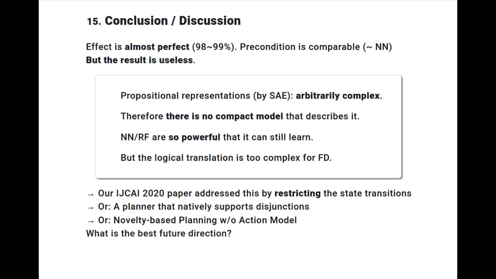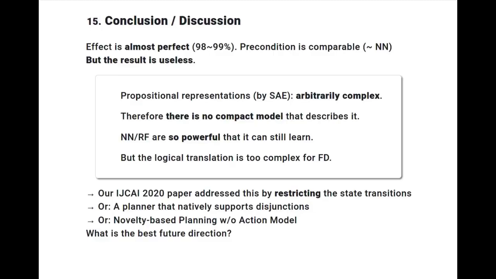While a neural network and the random forest are so powerful that they can still learn from it, the logical translation is too complex for Fast Downward. Our Ichikai 2020 paper addressed this by restricting the state transitions during the training of the SAE.